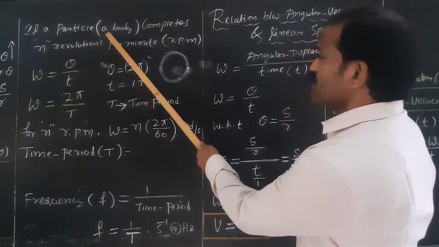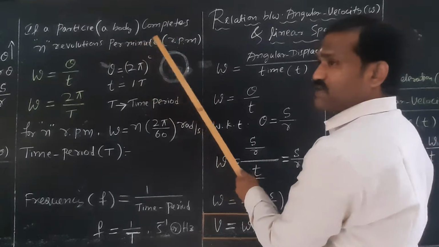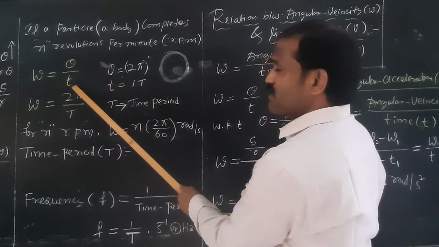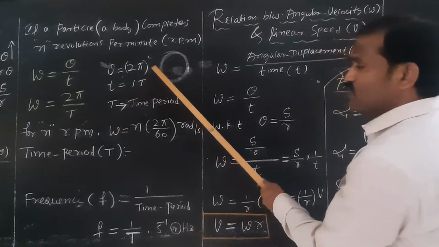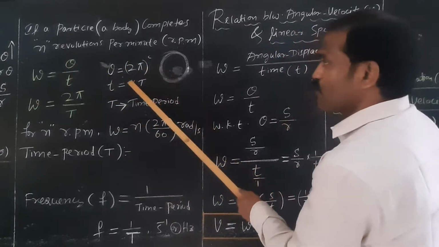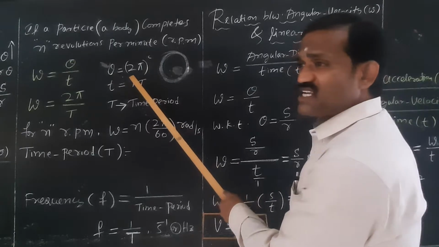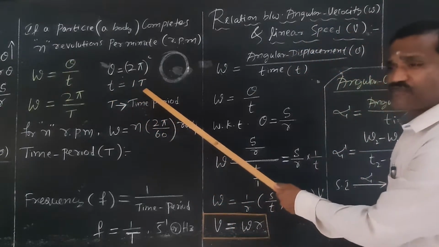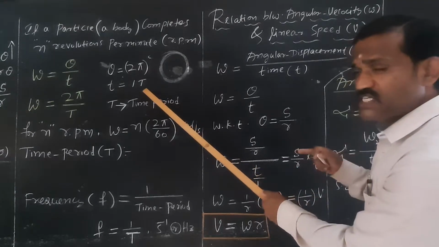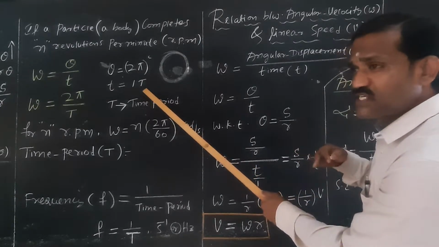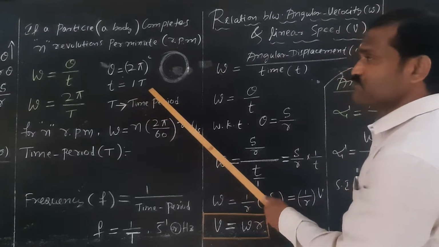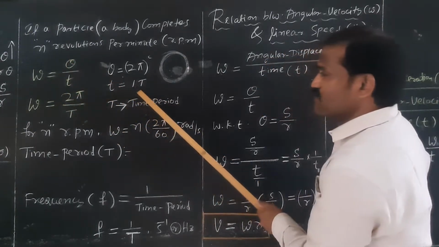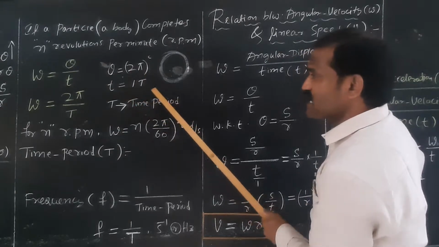If a particle or a body completes N revolutions per minute, then what is omega? Omega is theta by t. For one rotation, how much of the angle is described by a particle? 2 pi radian. Time taken for one complete revolution is what is called time period. Therefore, omega is equal to theta by t, where theta is 2 pi and t is the time period.